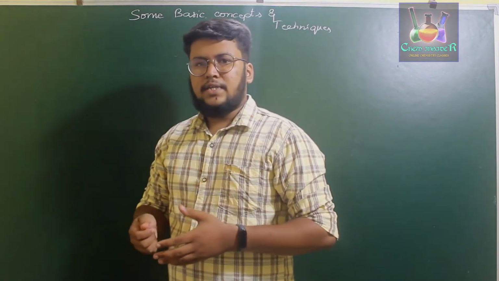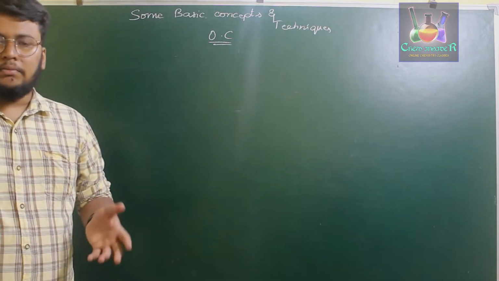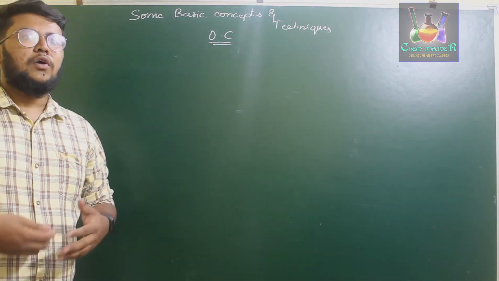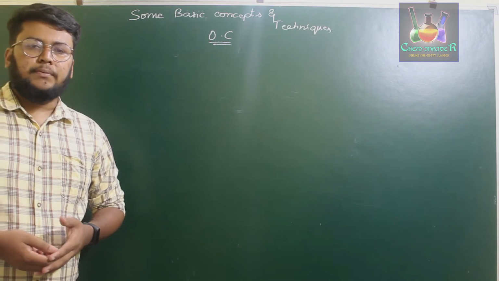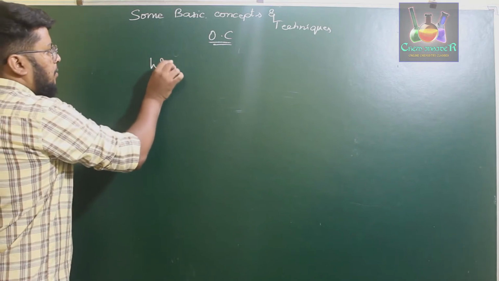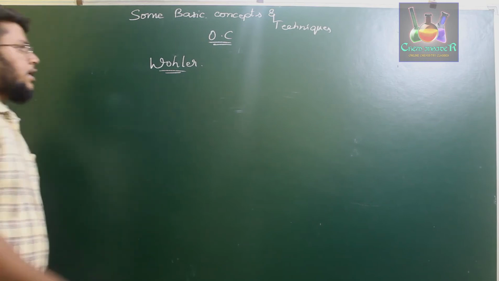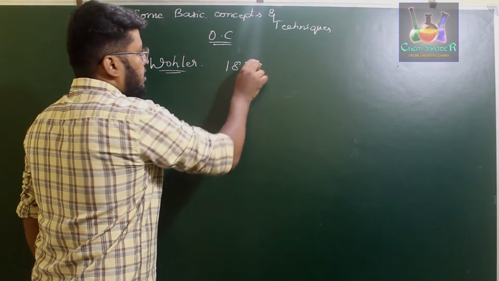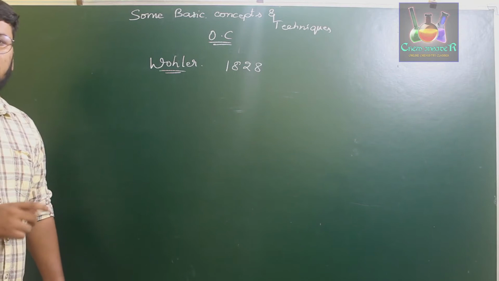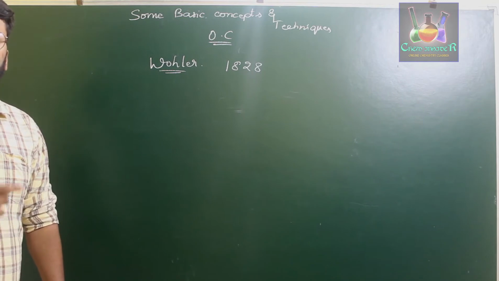Like for example, as we say, dinosaurs got completely removed because of a particular explosion. Similarly, organic compounds were said to be formed because of some kind of a natural phenomenon. But that particular theory was completely ruled out by a scientist named Wohler. The scientist Wohler in the year 1828 synthesized the first organic chemical compound. He was the first one to synthesize an organic compound in a laboratory using an inorganic compound.